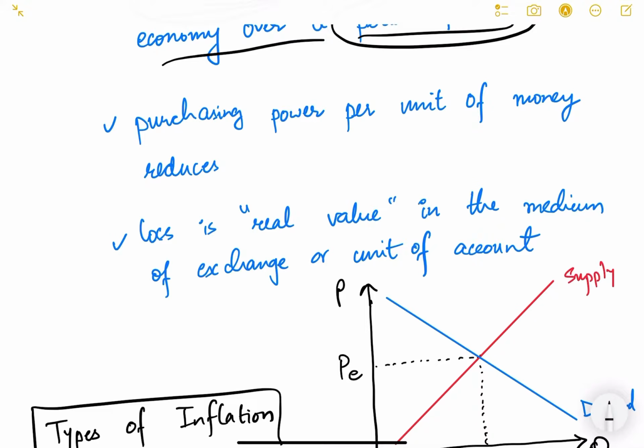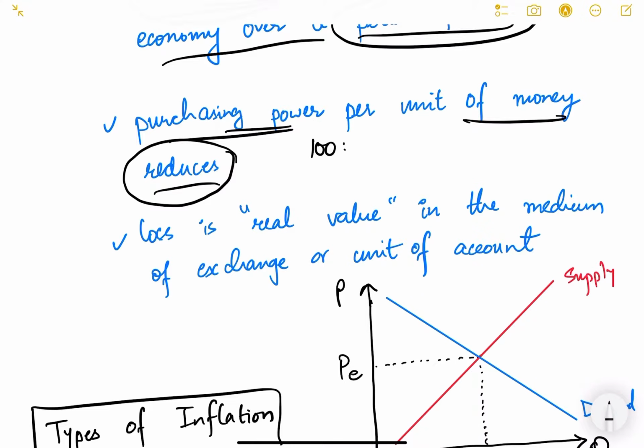Now because of inflation, because of the price rise, the purchasing power of money reduces. The simple meaning of this is that if with rupees 100, previously you could purchase two dosas, today with rupees 100 you can purchase only one dosa. Previously one dosa cost you 50 rupees, but now one dosa will cost you 100 rupees.